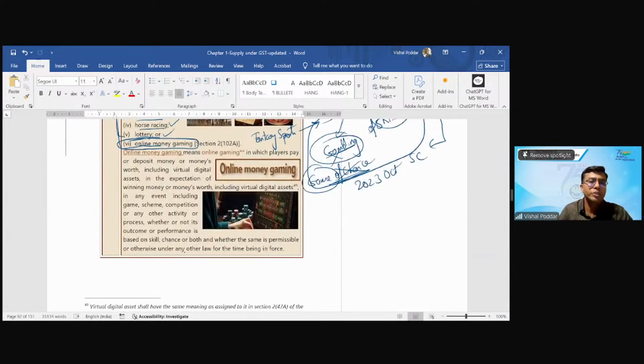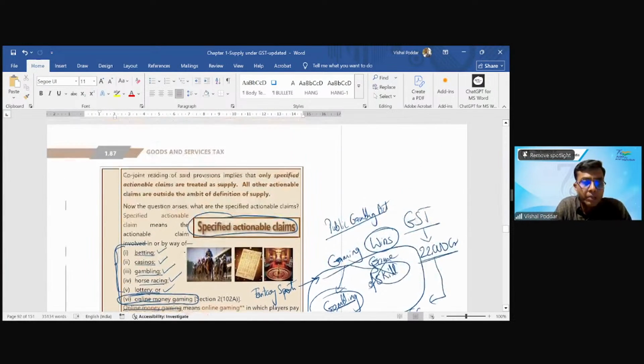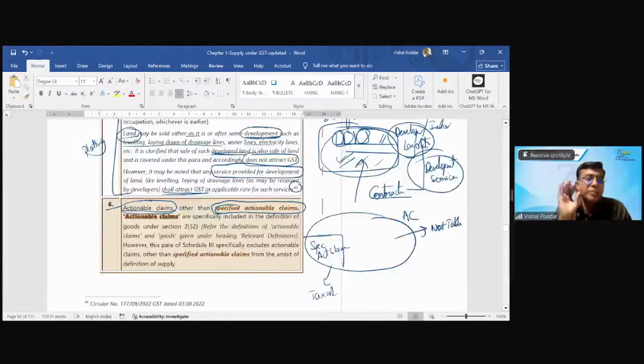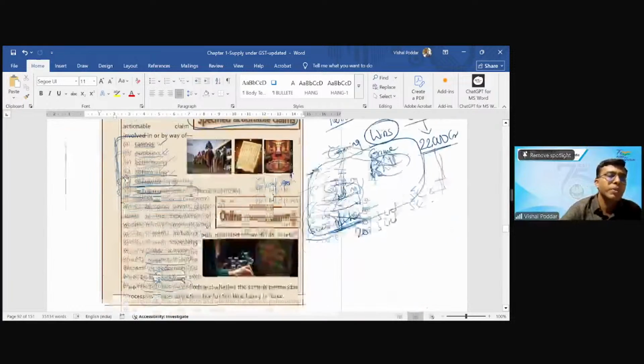So if you see the definition of this online money gaming, they have specifically mentioned here, we are not concerned whether it is skill based or chance based or both. So whether or not it is skill or chance, still we want to classify it here. So they have artificially brought this concept under taxability by bringing it under the definition of specified actionable claim. And in entry 6, they have said that what is outside GST is actionable claim, but other than the specified ones. It means specified actionable claims are taxable, and the specified actionable claim include all these.